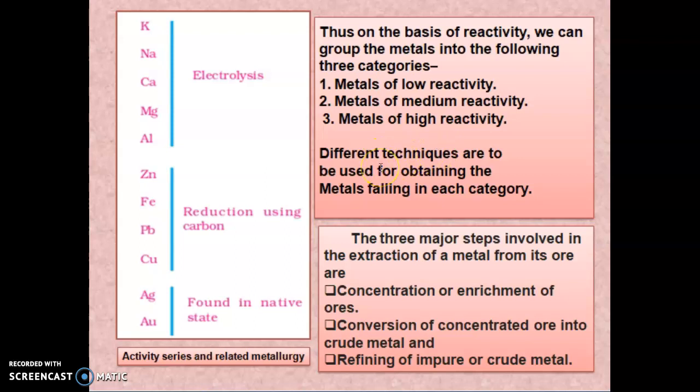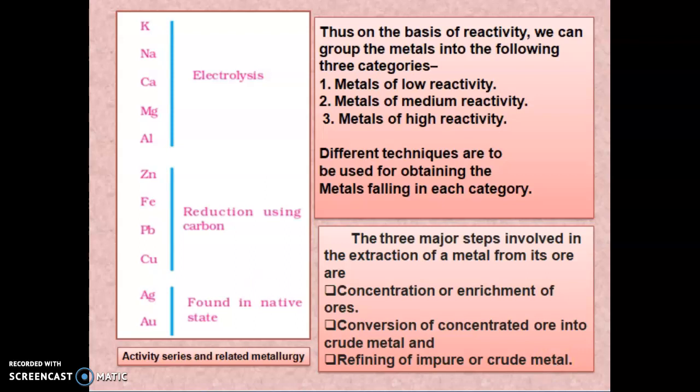Different techniques are used for obtaining the metals falling in each category. The three major steps involved in the extraction of a metal from its ore are: first, the concentration or enrichment of the ore; second, the conversion of the concentrated ore into the crude metal; third, the refining of the impure or crude metal.